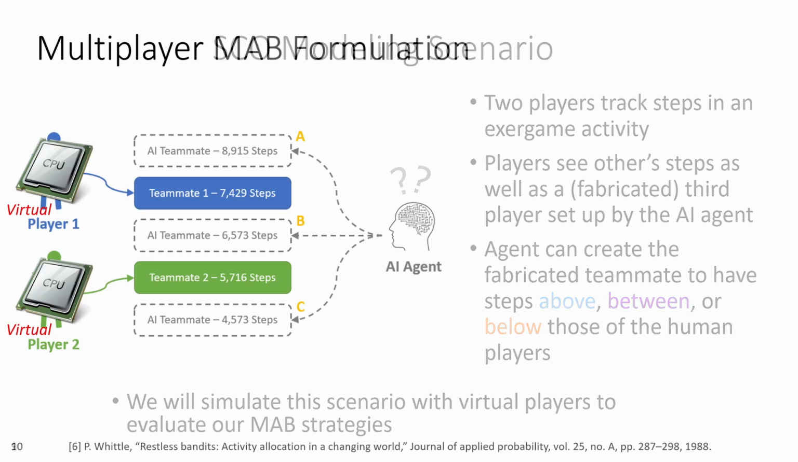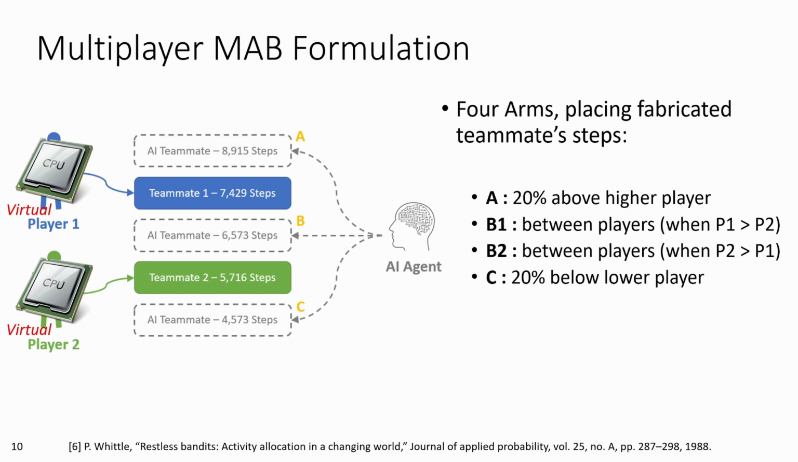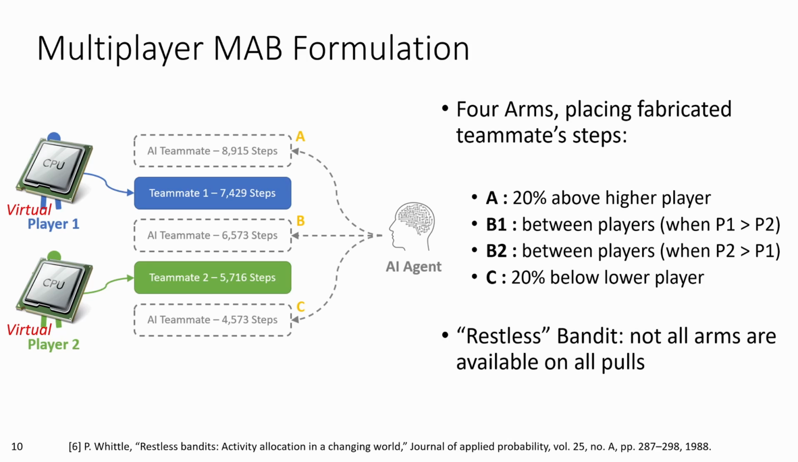For the AI, we formulate this problem as an MAB problem with 4 arms. Arm A places the fabricated teammate steps 20% above the higher of the two virtual players. Arms B1 and B2 place the fabricated teammate steps between the others. B1 is available when player 1 has more steps than player 2, and B2 is available when the opposite is true. And Arm C places them 20% below the lower of the two virtual players. And here we have what is called a restless bandit, because not all arms are available on every pull. Player 1 has more steps than player 2 on a given day. B2 disappears from the list of potential arms available.